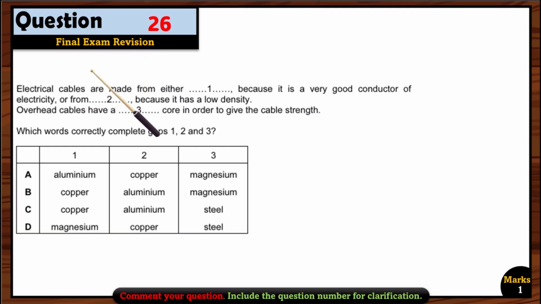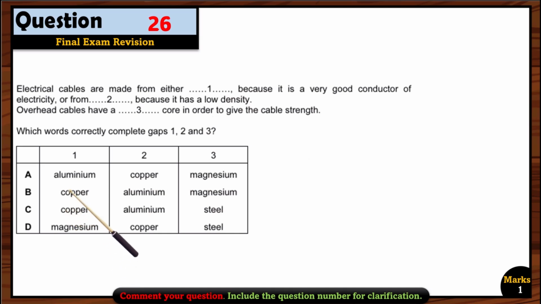Okay, let's see question 26. Electrical cables are made from either dash, because it is a very good conductor of electricity, or from dash because it has a low density. So we have to find two metals that can be used to make electrical cables, and one should have a low density and the first one should be a very good conductor of electricity.